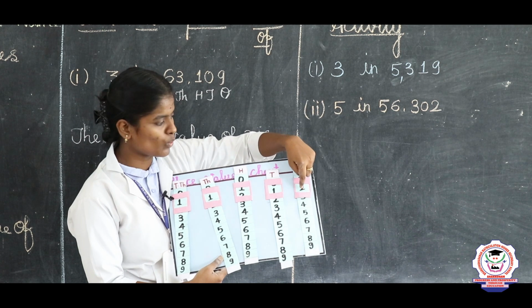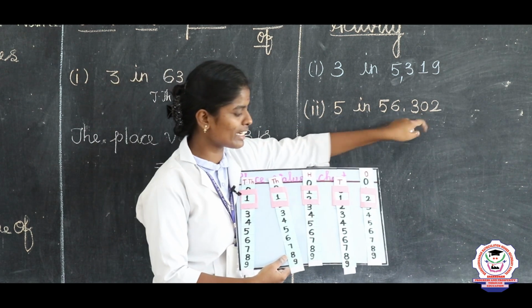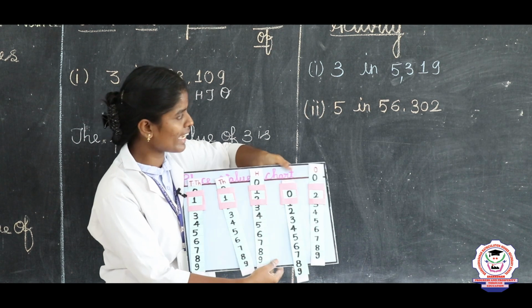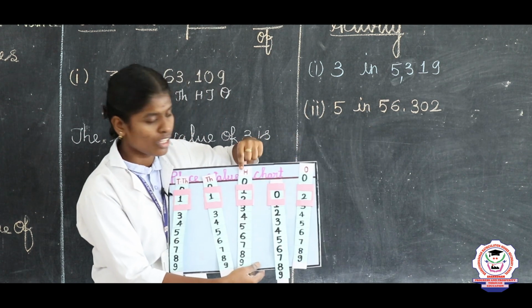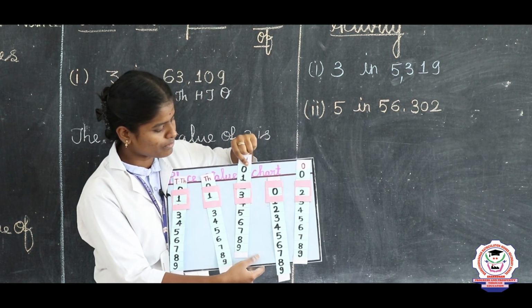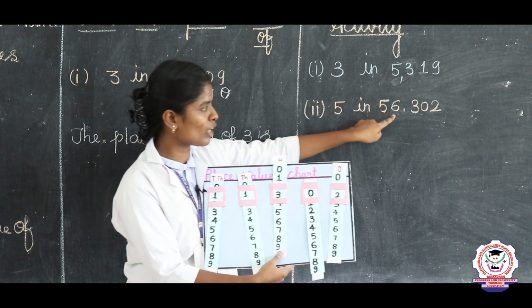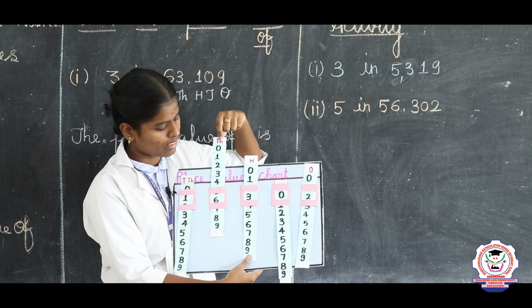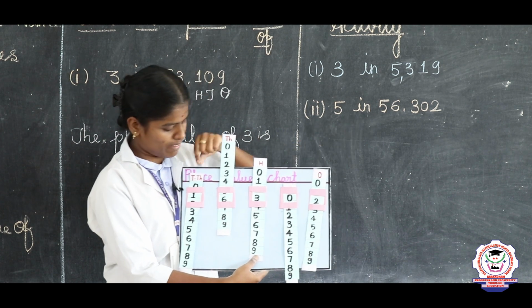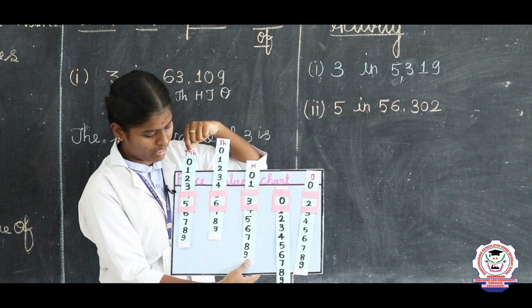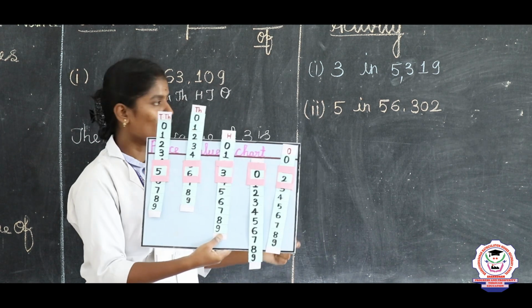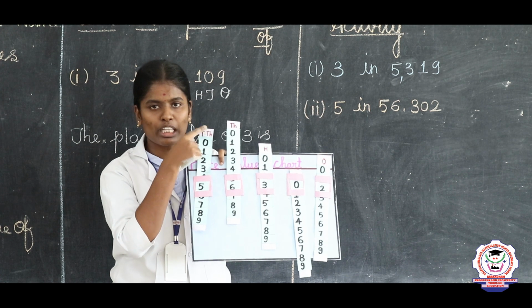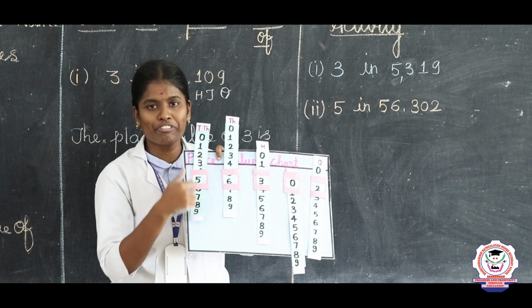So write 2 here, keep 2 here. Next the tens place value is 0. So keep 0 here. Next the 100 place value is 3. So keep 3 here. Next the 1000 place value is 6. So keep 6 here. Next the 10,000 place value is 5. So keep 5 here. Listen, what is the place value of 5? The place value of 5 is 50,000.